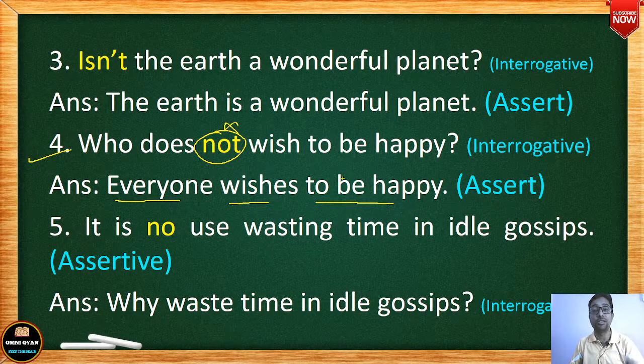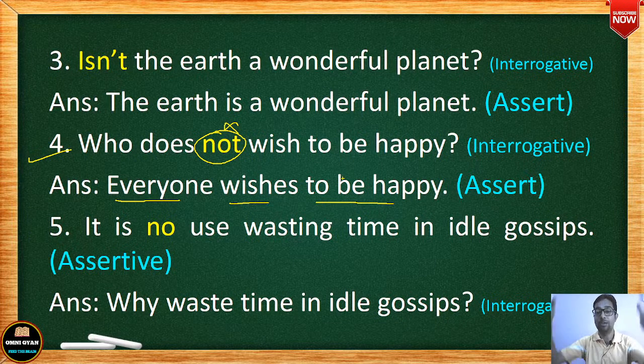This is an expression. This is not a question. I'm not asking you that who does not wish to be happy, and you will go on giving me a list of names. ये एक क्वेश्चन नहीं है. मैंने आपको कोई क्वेश्चन नहीं पूछा है कि कौन खुश रहना नहीं चाहता, और आप कहेंगे ये खुश रहना नहीं चाहता है, वो खुश रहना नहीं चाहता है. ऐसा नहीं है. ये एक एक्सप्रेशन है कि भाई दुनिया में कौन खुश नहीं रहना चाहता है. Who does not want to be happy? Alright, that means what? In other words, the person wants to say that everyone wants to be happy.